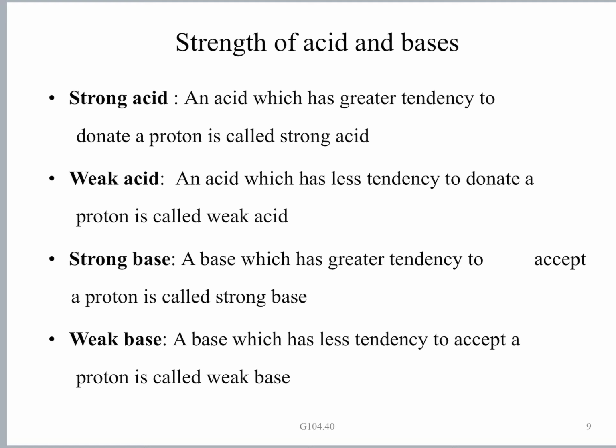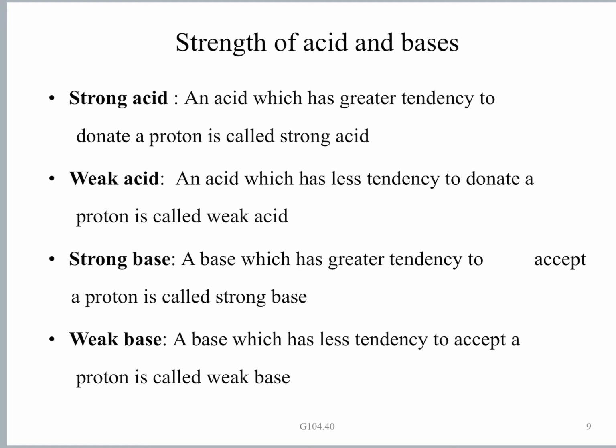Whereas a weak base is a base which has a very weak tendency to accept a proton. So even if it accepts a proton, since it has a lesser tendency to accept it, it does not form a stable product.